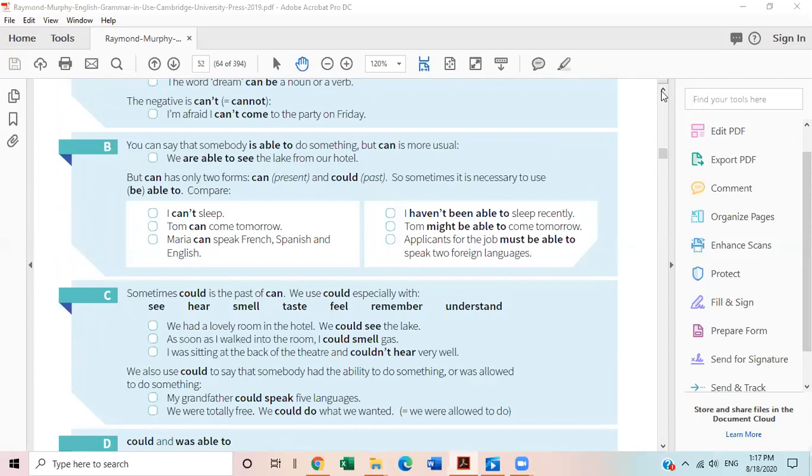But what is the use of it? Like, we are able to see the lake from our hotel. But can has only two forms, present and could. Could is past. You know very well already that the past form of can is could. All right. So sometimes it is necessary to use be able to. This is the list where you can compare.